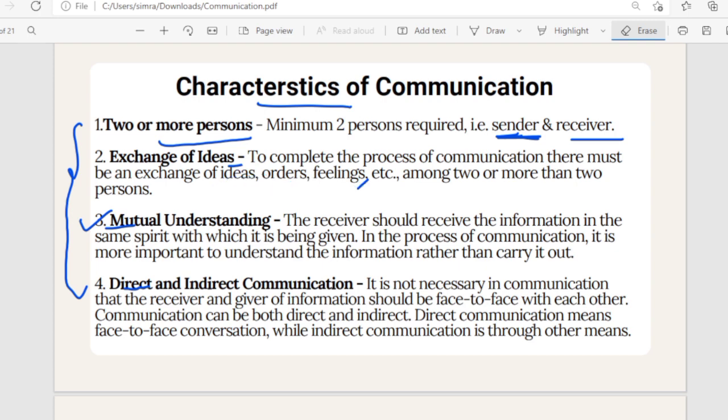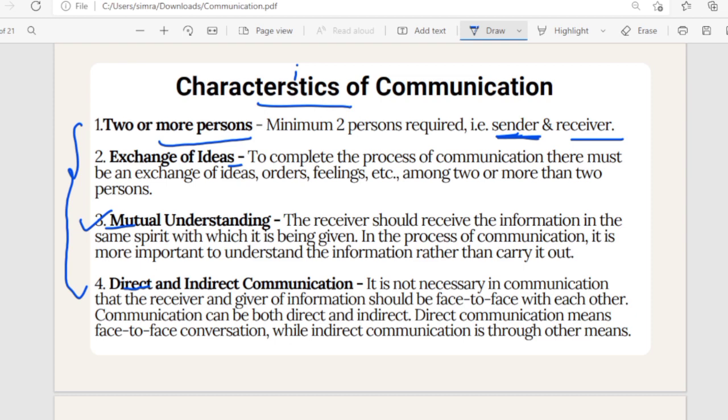Characteristics of communication. Characteristics means what are the features or highlights of communication, what is the requirement of communication, what is the objective of communication. So first, characteristics, oh, I have made a mistake in the spelling of characteristics, there should be an I, okay, forget it. What is the first and foremost important requirement of communication?